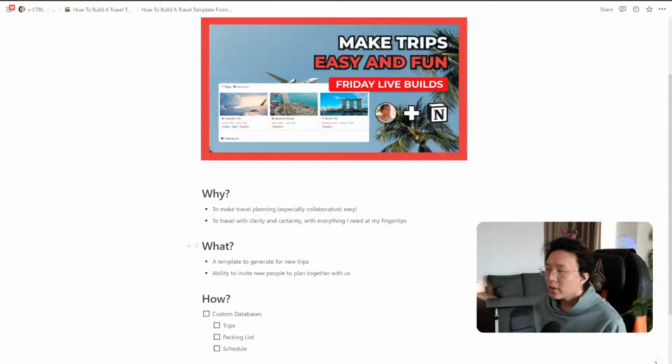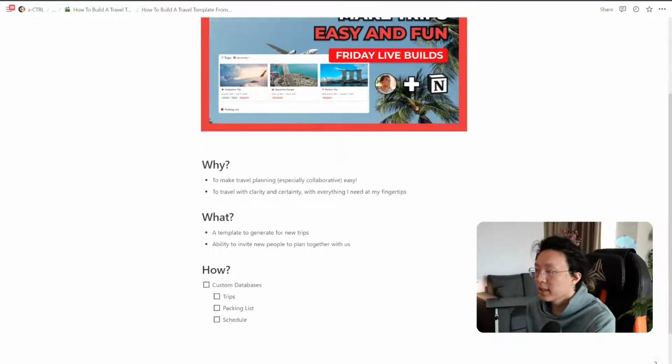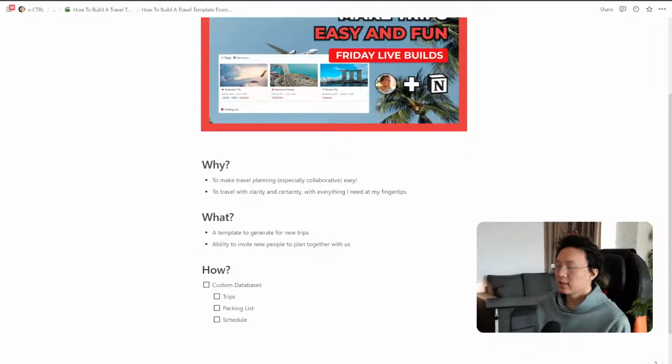So how we're going to build this database or this template is we're going to create three main databases that I call them. One is going to be the trips database, which is where we're going to have all the different trips that we're going on, that we're either planning or about to go on or already have went on already. So I think it's very nice for us to actually see all the different trips that we currently have, and have gone on already.